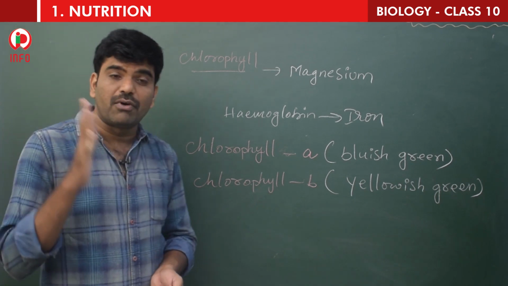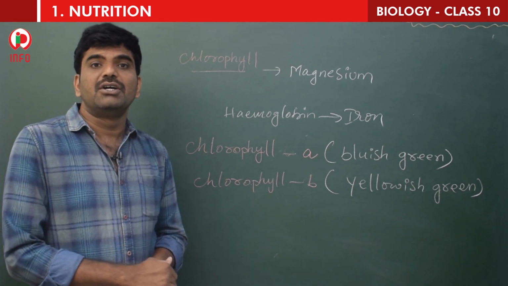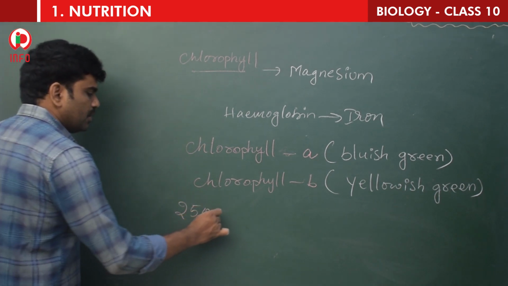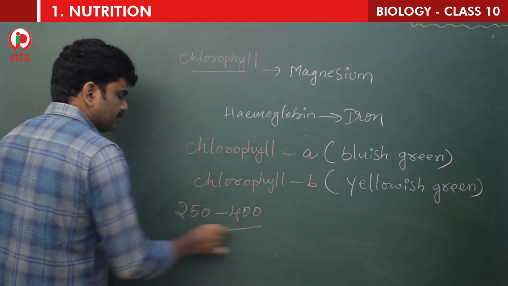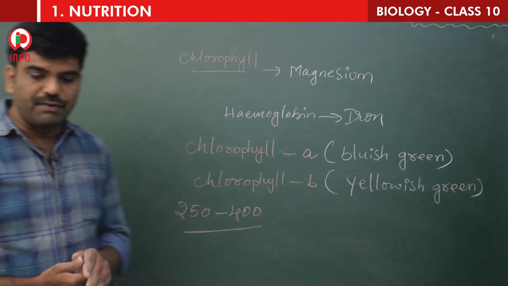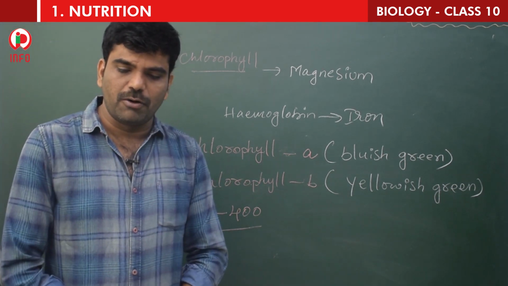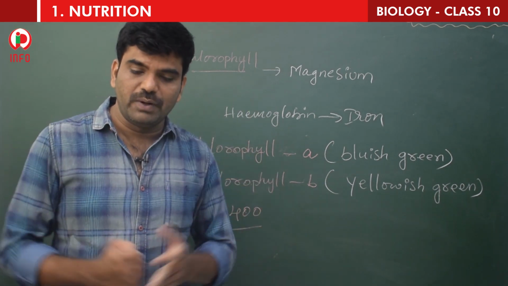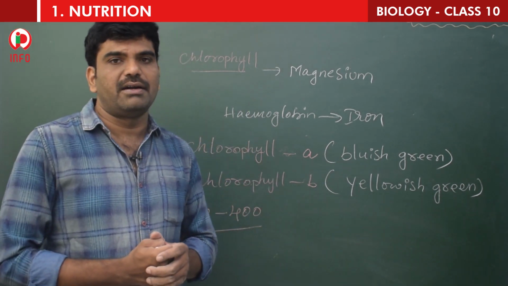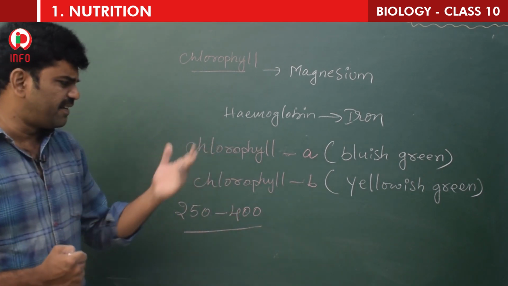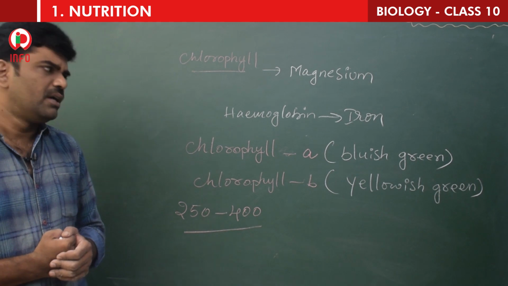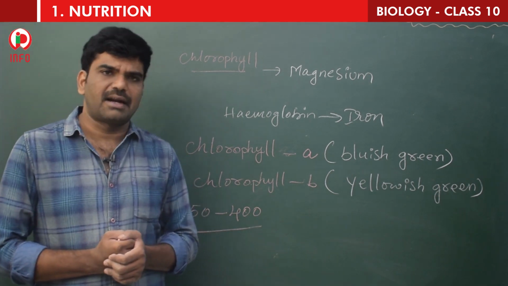Around 250 to 400 pigment molecules are grouped as a light harvesting complex or photosynthetic unit in each thylakoid. Which is nothing but the reaction center. That is photosystem 1 and photosystem 2, which you will learn about in your higher classes.